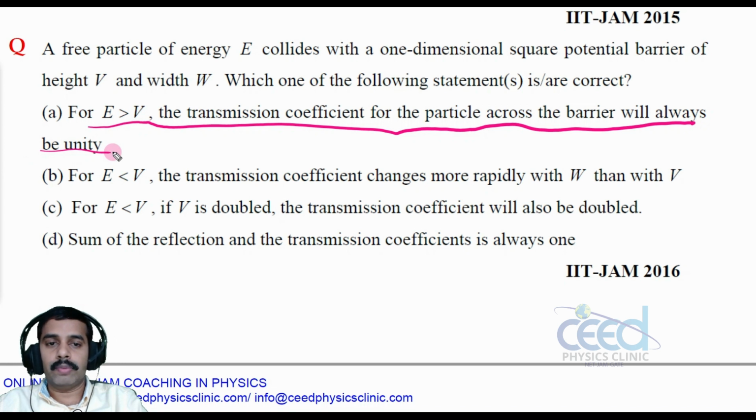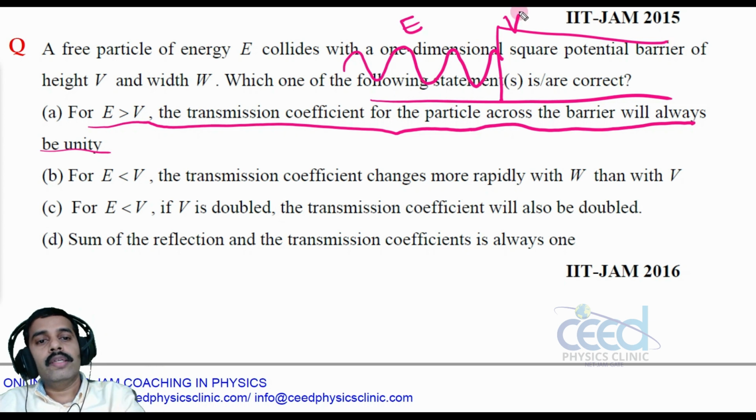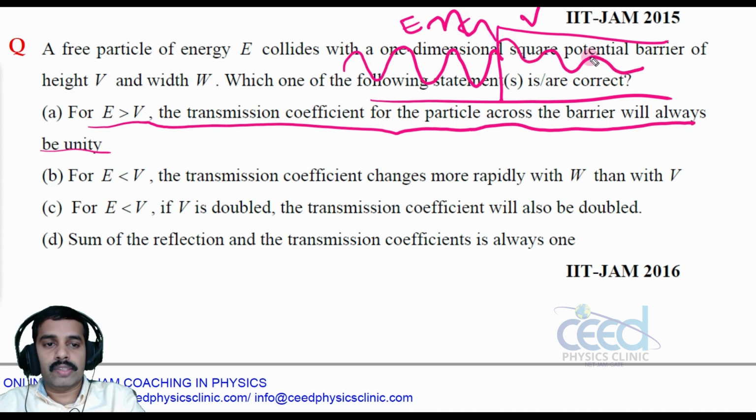That is not correct, because suppose you have a boundary and a particle hits it with a wave function psi, and E is greater than V, meaning this energy is higher than the potential barrier. Even so, some part is reflected back and some part is transmitted.